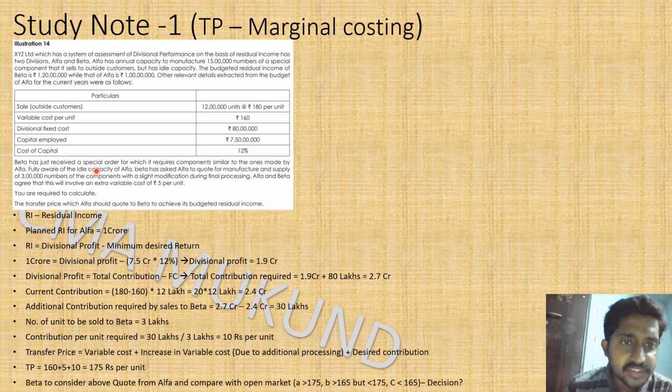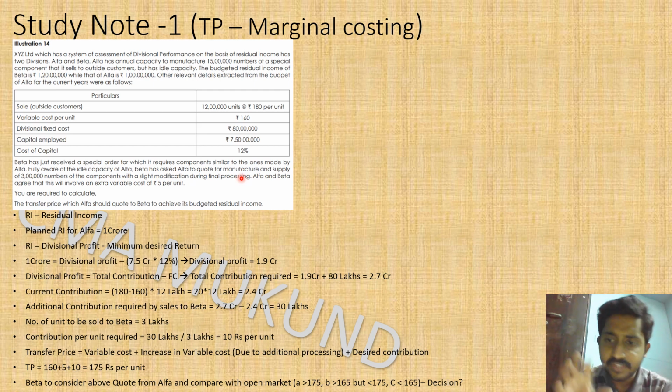Beta has just received a special order for which it requires components similar to the ones made by Alpha. So Alpha is making something, and it has some idle capacity which we saw earlier, and now Beta needs some of the item produced by Alpha. Fully aware of the idle capacity of Alpha, Beta has asked Alpha to quote for the manufacture and supply of 3 lakh components with a slight modification during the final processing.